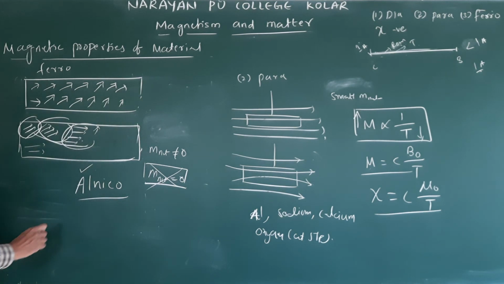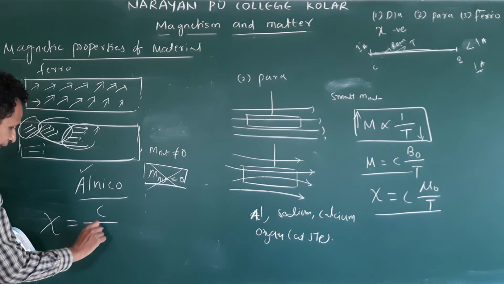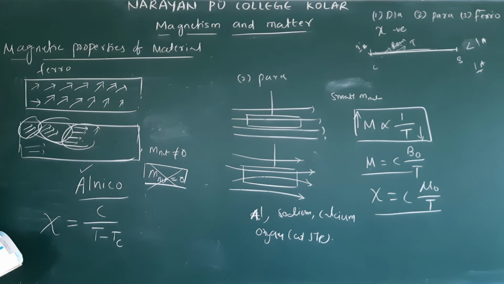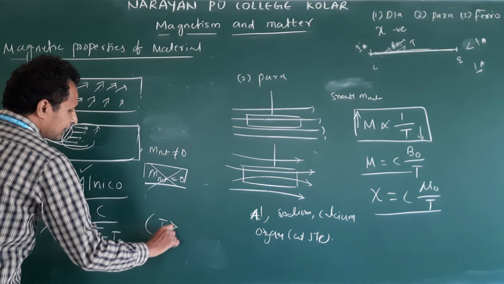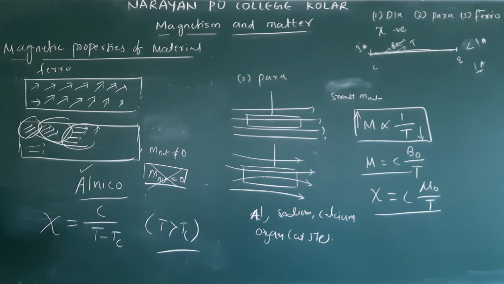So here, Curie law, how do we write it for ferromagnetic substances? Susceptibility is equal to C by (T minus Tc), where T is greater than Tc. Clear? So the temperature of transition from ferromagnetic to paramagnetic is called Curie temperature, Tc. The list of Curie temperatures of certain ferromagnets and susceptibilities are given in the textbook, in the table. You just read this, you will come to know.